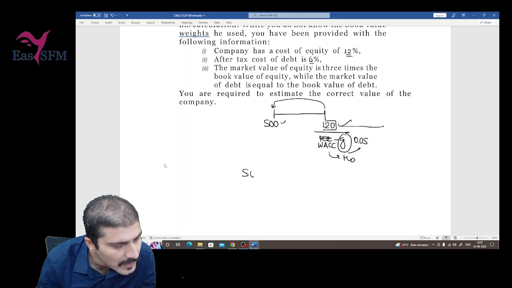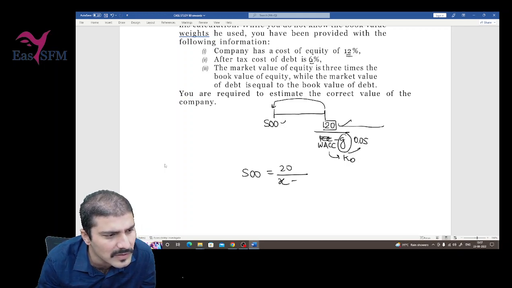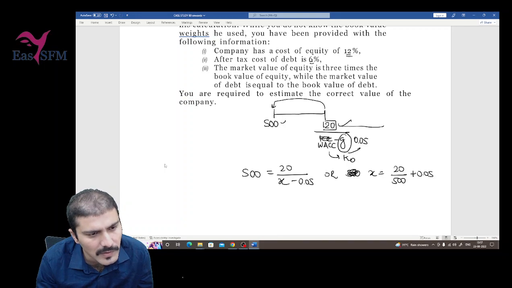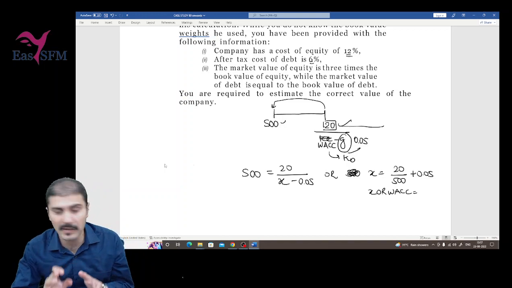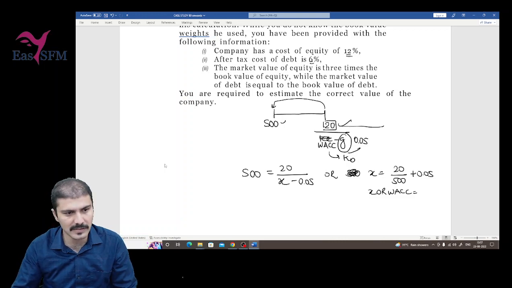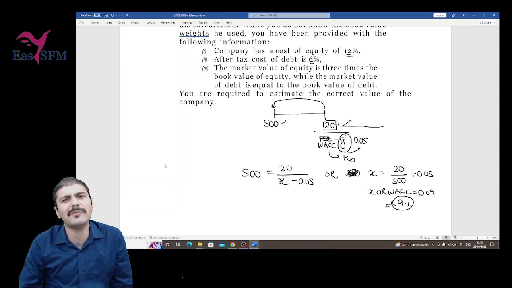So how to get that? 500 is equal to 20 divided by X, where X is WACC minus G, and G is 0.05. So X is equal to 20 by 500 plus 0.05. So X, or the WACC that the particular valuer has used, will be 20 divided by 500 plus 0.05, which is equal to 0.09 or 9%.